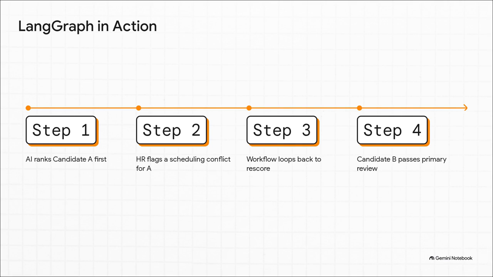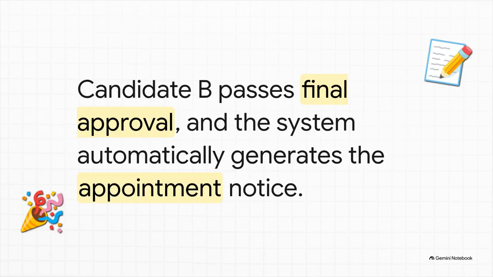Candidate A is set aside, and candidate B, our runner-up, is elevated and successfully passes that primary review in step 4. Following a successful interview, candidate B then passes the final human approval gate by the chief coordinator, and the system automatically generates the leader appointment notice. It proves that this system handles complex reality perfectly. And here is the best part. The reason candidate A was looped back is permanently kept on record. Total transparency for anyone who asks later.